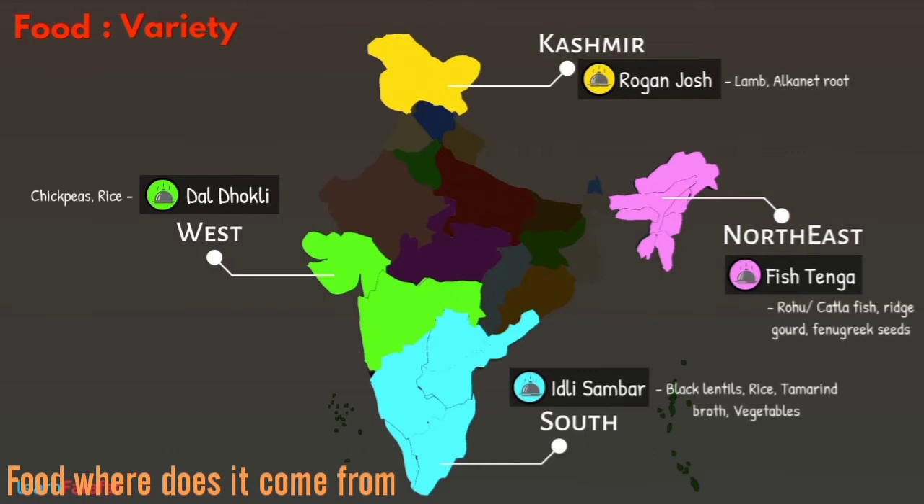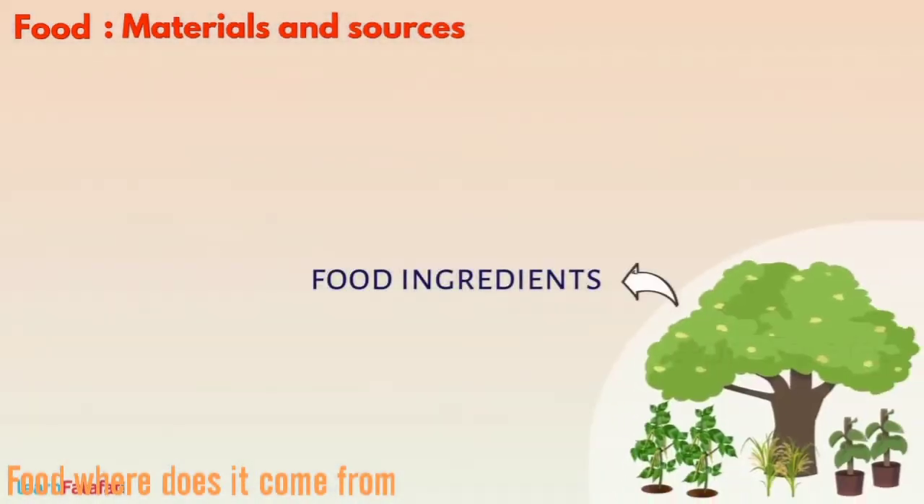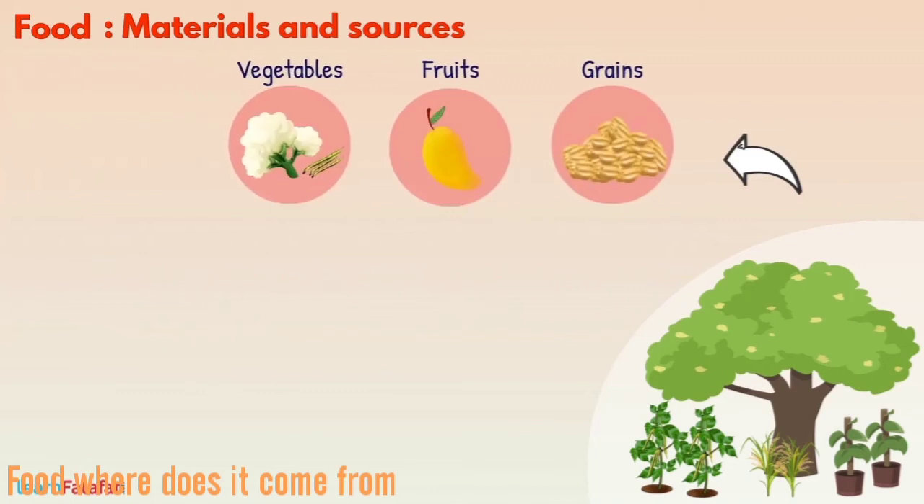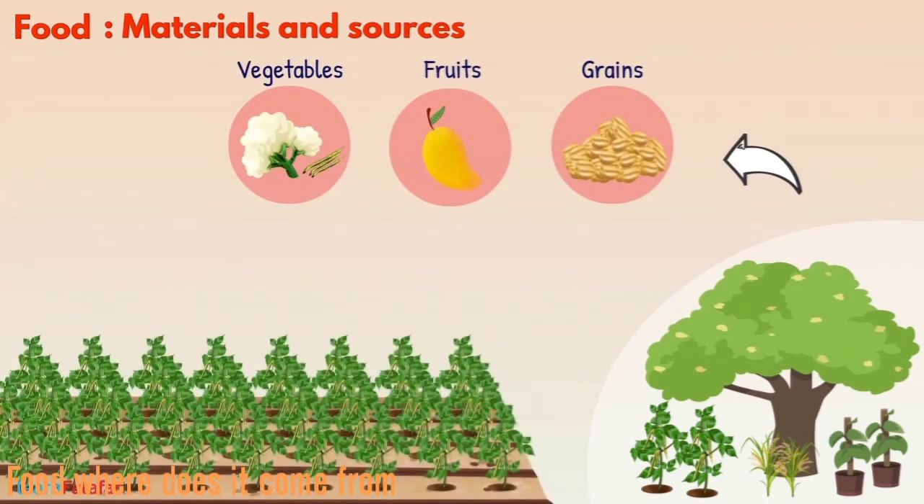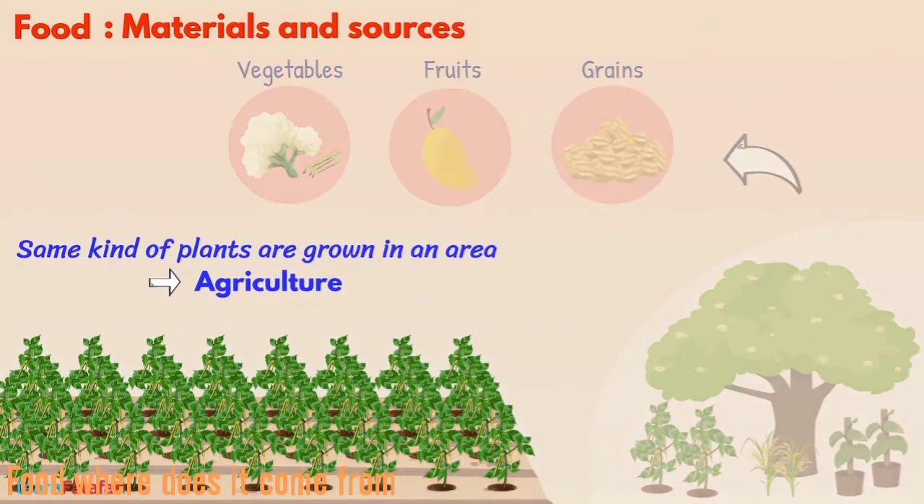Now, tell me, from where do we obtain the food ingredients to prepare a dish? Primarily, the food ingredients are obtained from plants and animals. From plants, we obtain grains, fruits, vegetables, etc. For obtaining these materials, the same kind of plants are grown in an area. We call it agriculture. The plants grown in an agricultural area are called crops. The crop used to obtain food is called food crop.